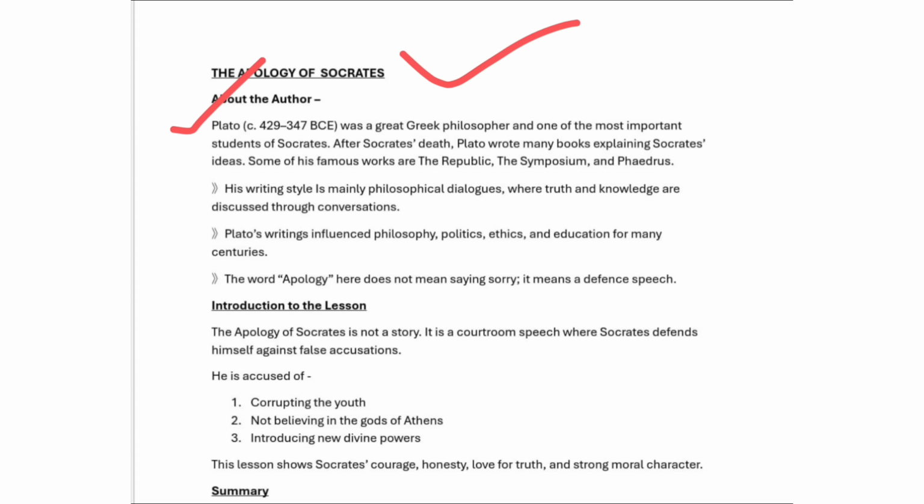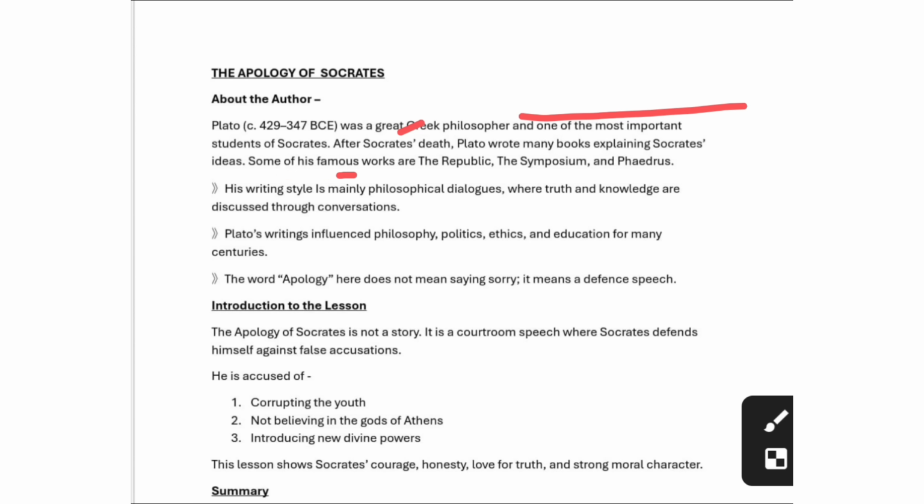After Socrates' death, Plato wrote many books explaining Socrates' ideas. Some of his famous works were the Republic, the Symposium and the Phaedrus. So after Socrates died, Plato wrote many books related to Socrates' ideas and his vision, whatever he had. The famous books are what you need to mention in the about the author.